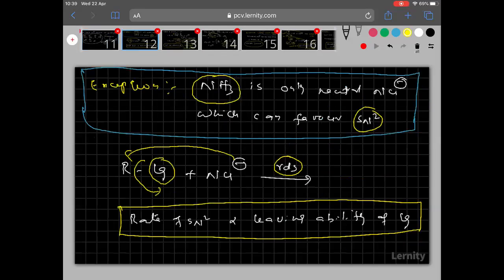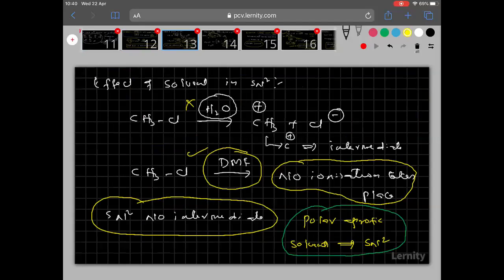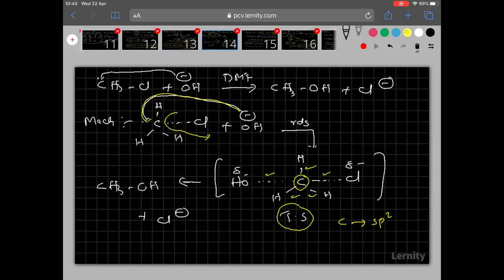Then one exception of ammonia. Then the effect of solvent in SN2. Then the mechanism of SN2.